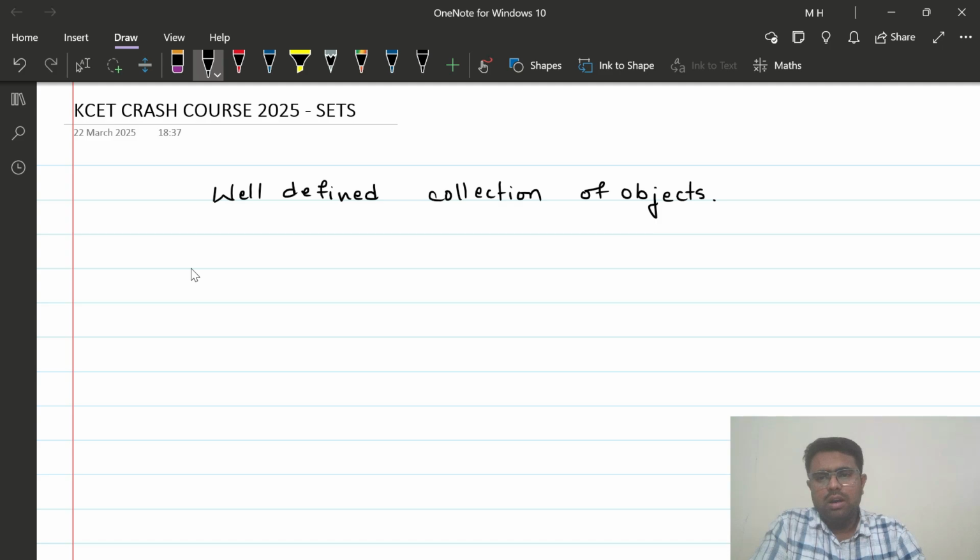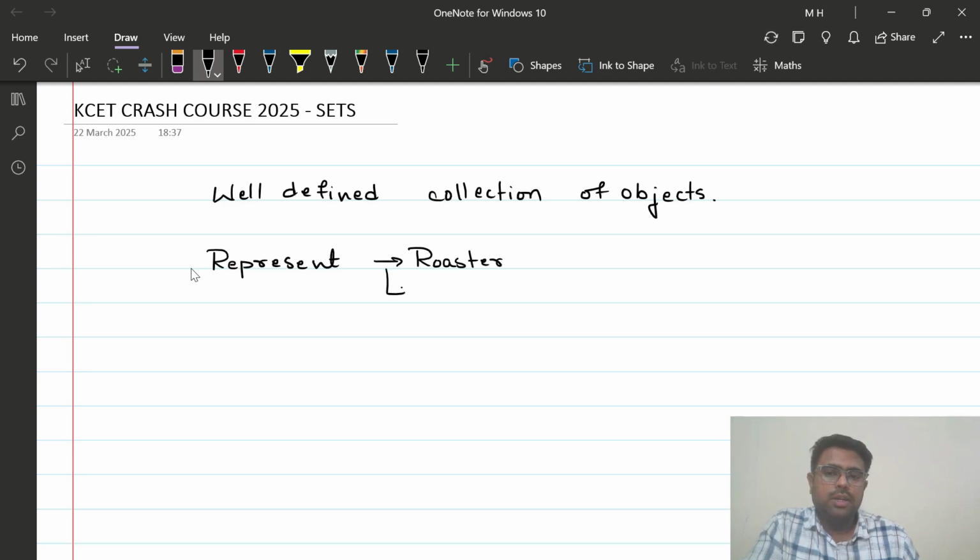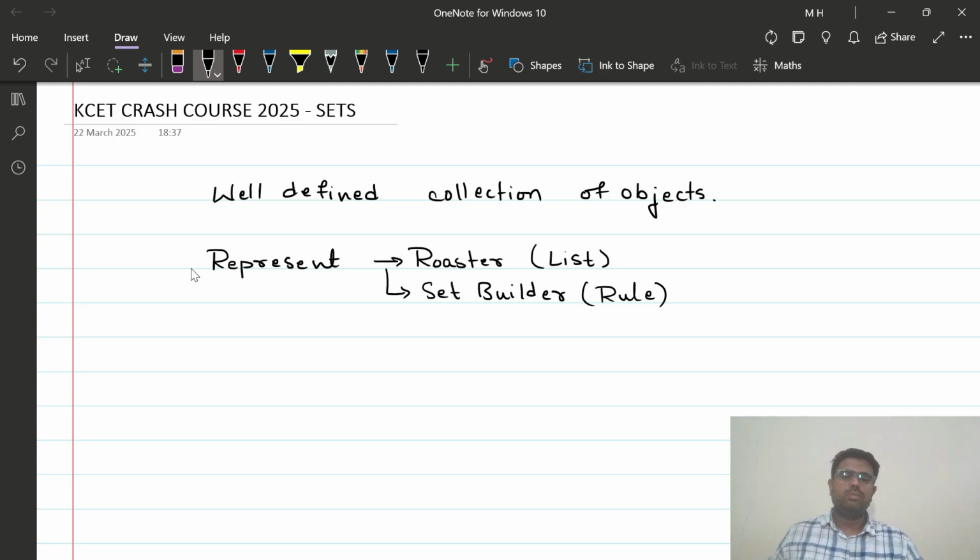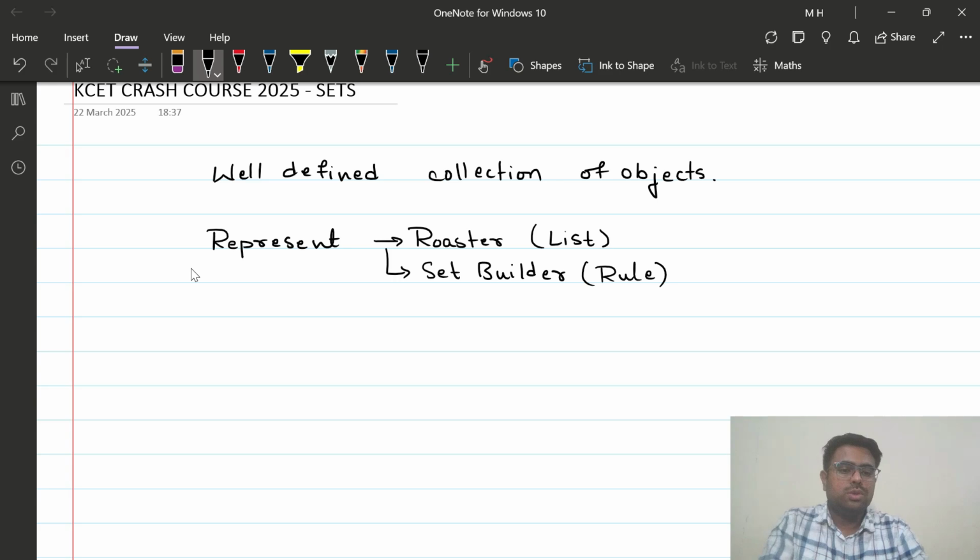Okay. If you rightly remember, there were two ways to represent a set. The first way was the roster method, and the second method was the set builder method. The roster method was also called as the listing method, and the set builder method was also called as the rule method. What do you mean by these, if you rightly remember? In the roster method, what we used to do was we used to list down the elements separated by commas and enclose them in the braces or the flower brackets.